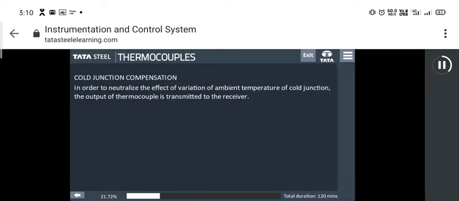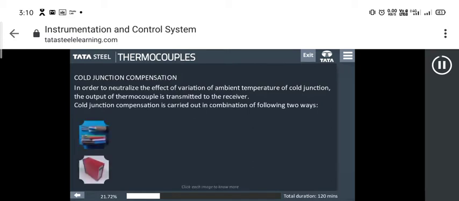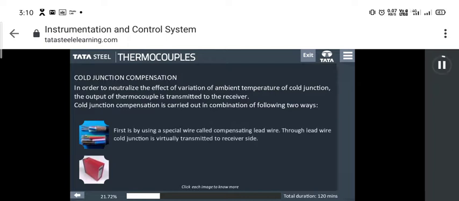Learn about the need of cold junction compensation. In order to neutralize the effect of variation of ambient temperature of cold junction, the output of thermocouple is transmitted to the receiver. Cold junction compensation is carried out in combination of following two ways.